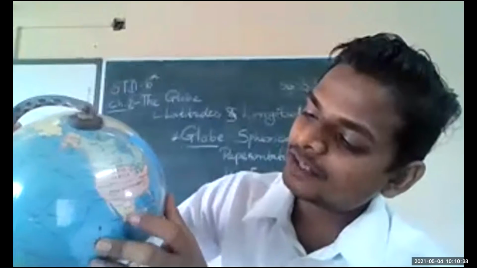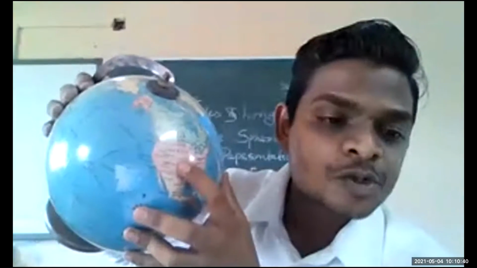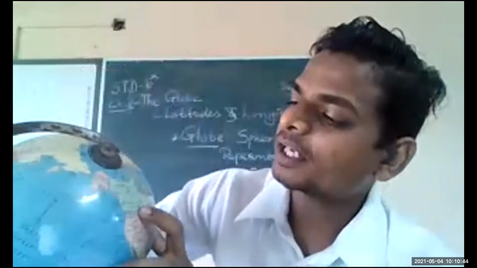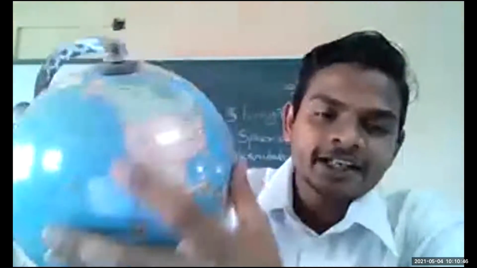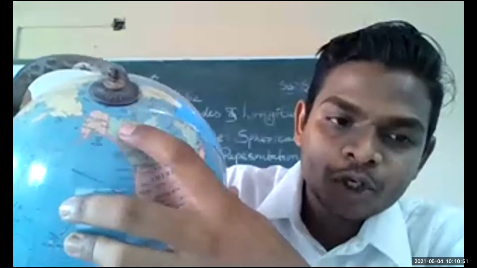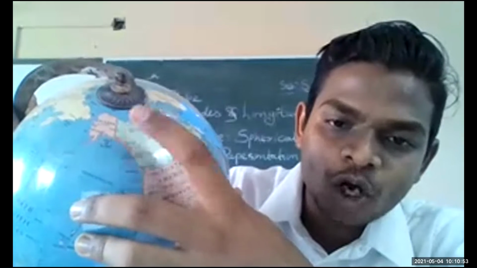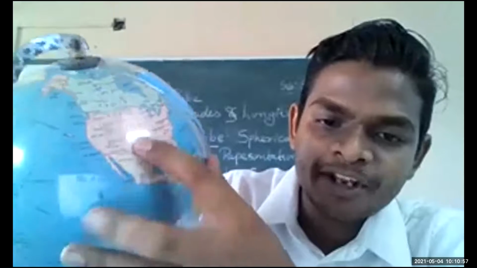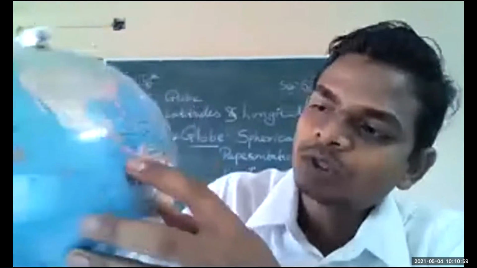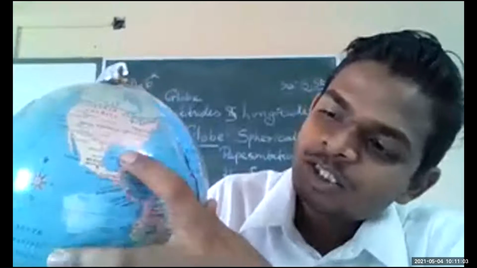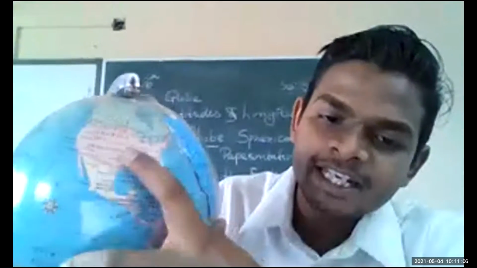North America has the United States of America, Mexico, Canada. Then Alaska, slightly beside Canada, very close to the North Pole. This is Canada, this is the United States of America, this is Mexico. Here some small countries are here. You can see it.